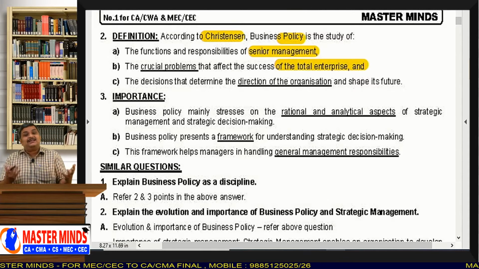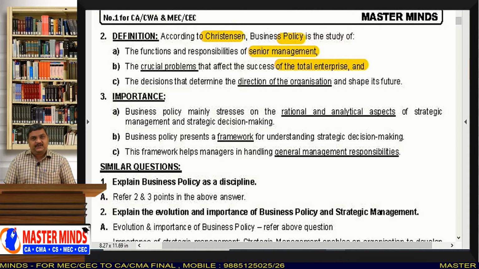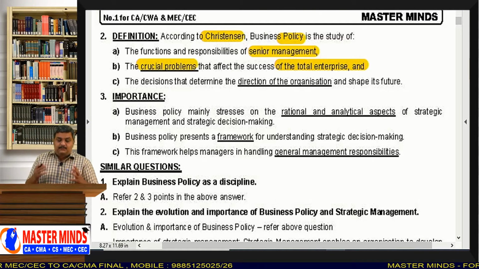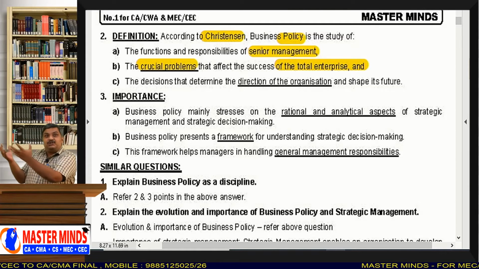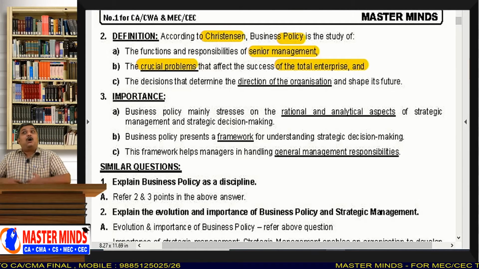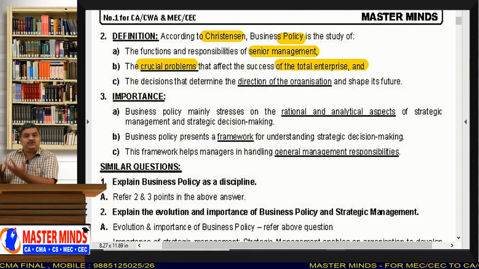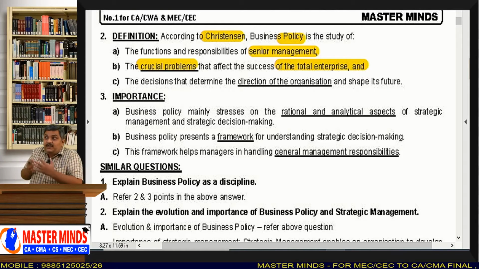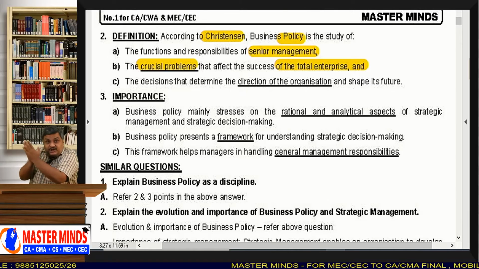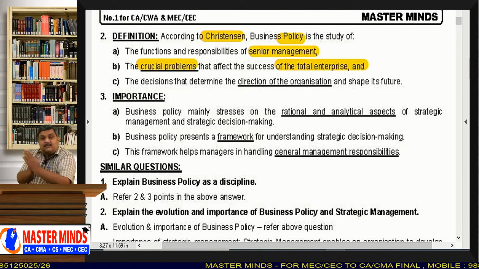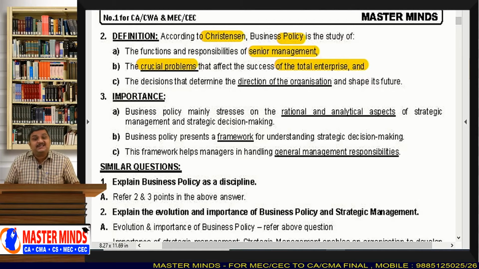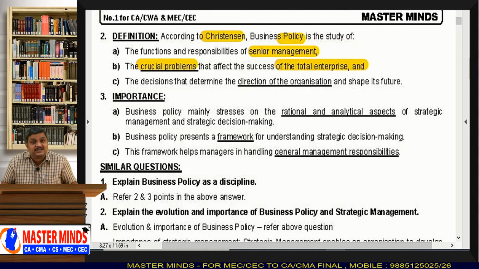In business policy we discuss the important problems that the organization will face in the future, how to approach them, what our attitude should be, and in what direction we should go in the coming future. All this is discussed in the business policy statement.